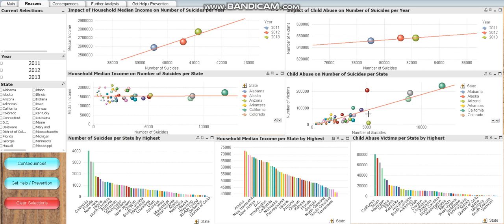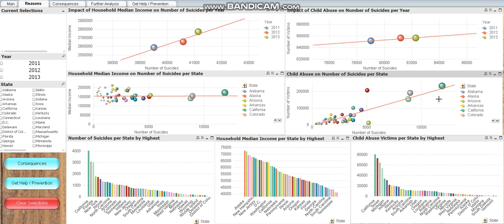This part of my dashboard answers the question, what are the likely reasons for teenage stress? The first 2 charts at the top show the direct relationship between 2 reasons for stress that I assume would lead to suicide. It can be seen that the higher the median income of a household, the more likely suicides would occur. Furthermore, it can also be seen that the more child abuse occurs, the more likely suicides would also occur. These claims are further proven by the charts below that show that the state with the highest median income has the most suicides, while the state with the highest number of child abuse victims has the most suicides.